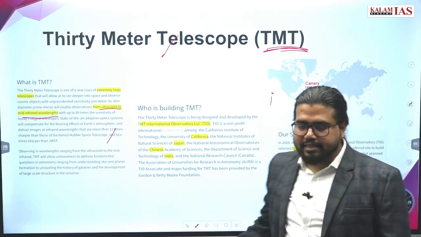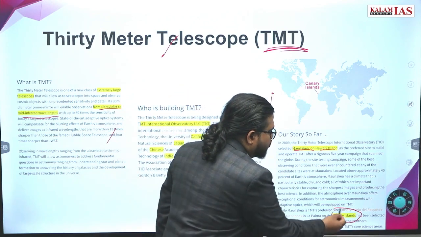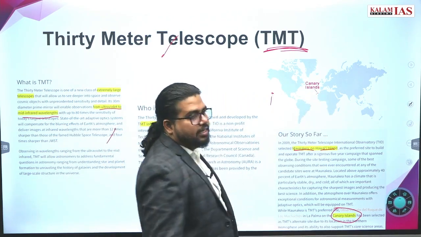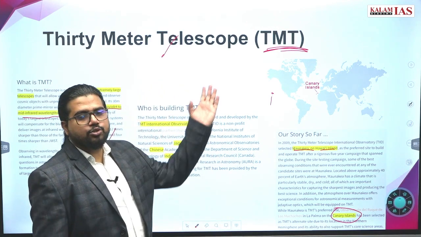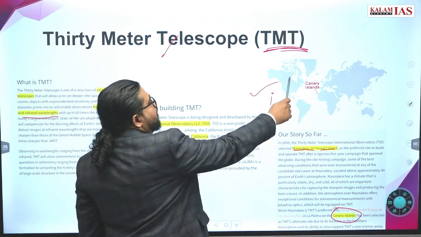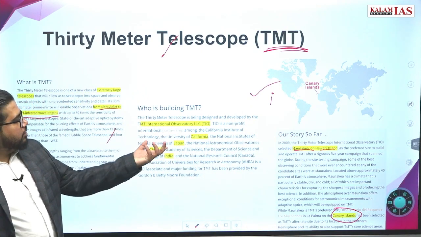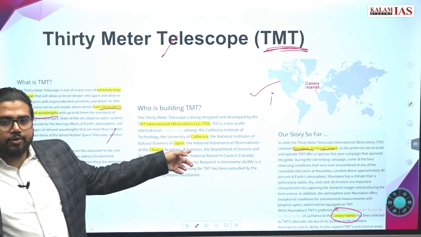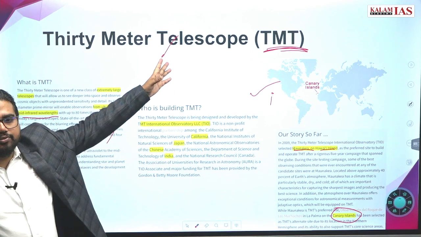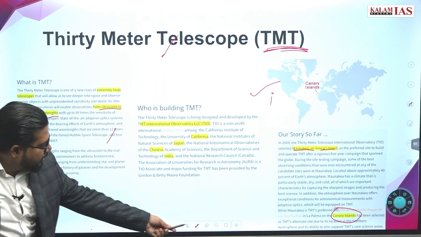But one alternate location has also been identified, that is the Canary Islands. Where are the Canary Islands? They are in the Atlantic Ocean near Africa. These are the 2 locations for the 30-meter telescope. The primary location is Mauna Kea in the Hawaii Islands, and it is coordinated by the University of California. India, Japan and China are the 3 other countries which are part of this program. TMT telescope. Go ahead.